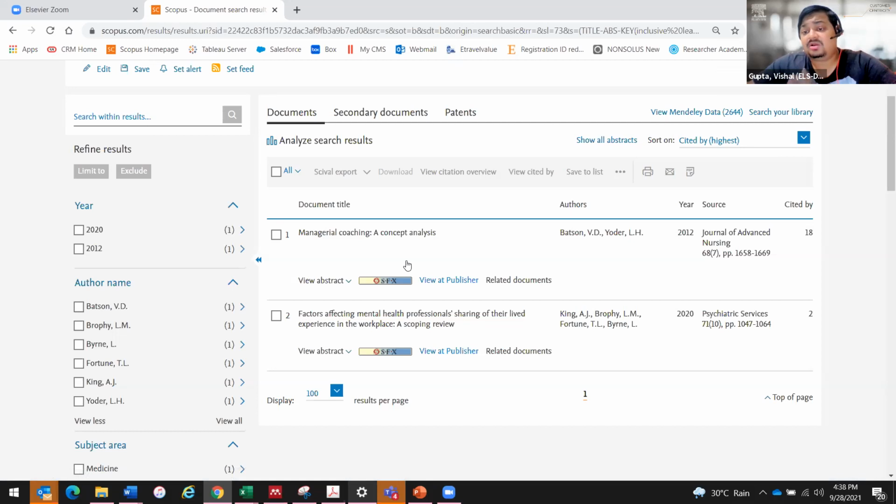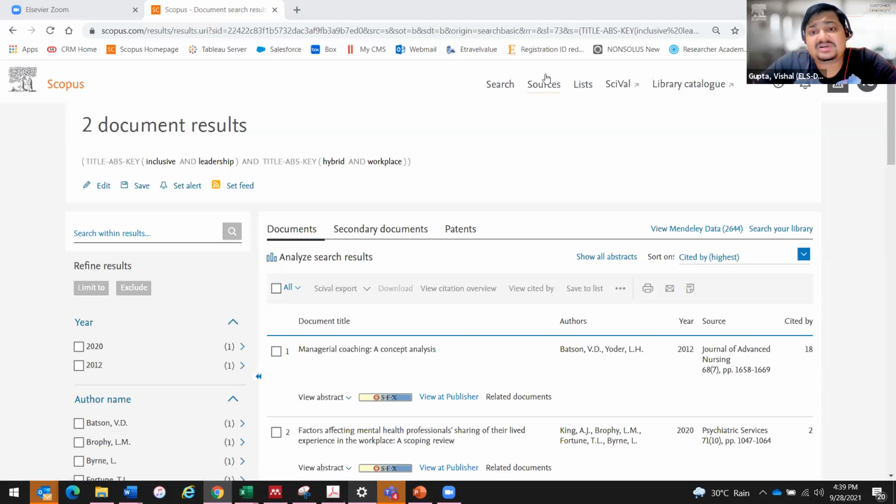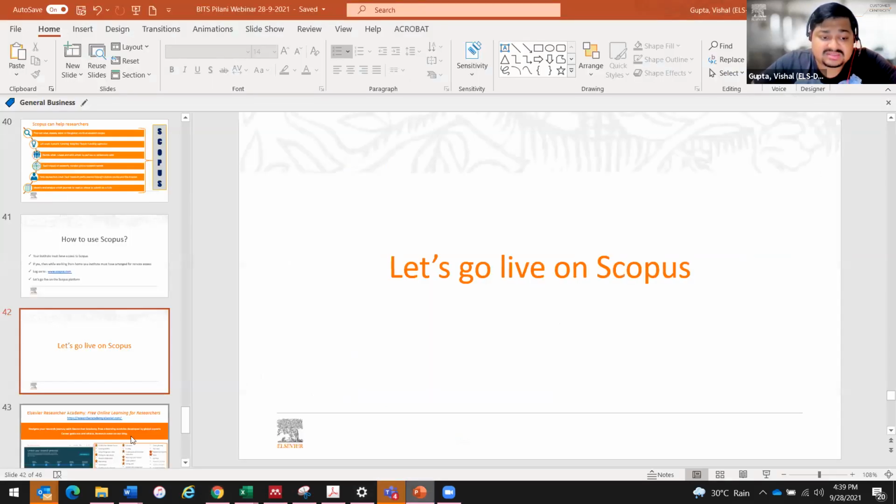So the more keywords you use, the fewer documents you get. Try using another keyword with inclusive leadership. Try some other keyword with hybrid workplace, do a sort of combination and see what kind of results you get. And I'm sure these are not the only 2 keywords that you might be using in your research. So try and look at other keywords as well, and that can help you in finding more answers to your queries, right?